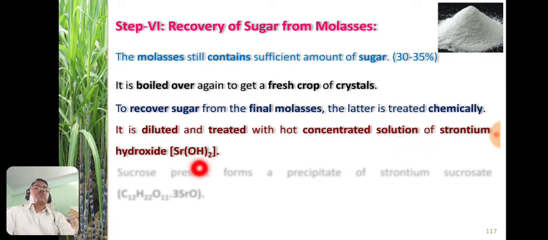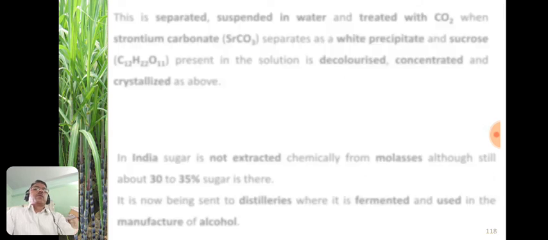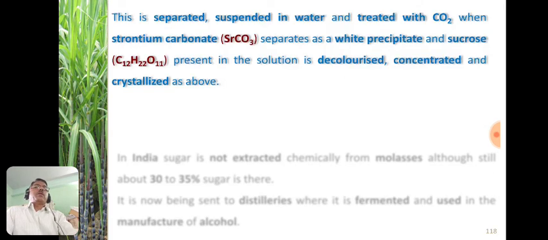This is the Sr(OH)2 step. This is the strontium hydroxide that is used to treat the molasses, and it forms the precipitate of strontium sucrosate, having the formula C12H22O11·3SrO. This is separated, suspended in water and treated with carbon dioxide, that is, the carbonation process is carried out.